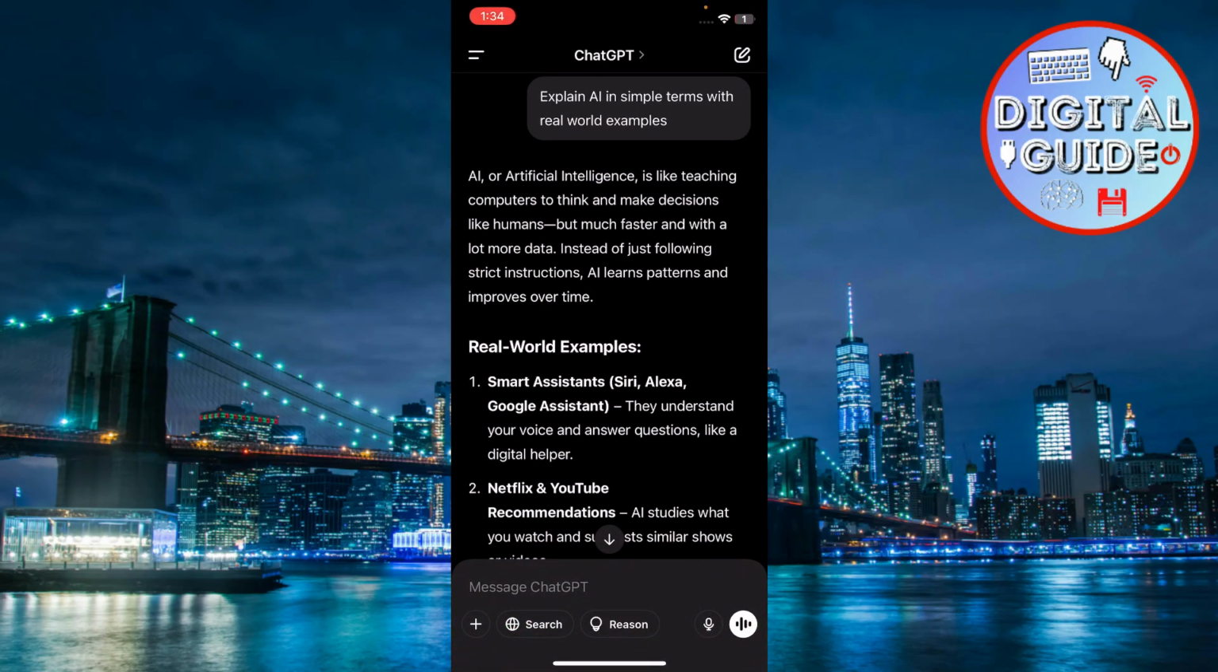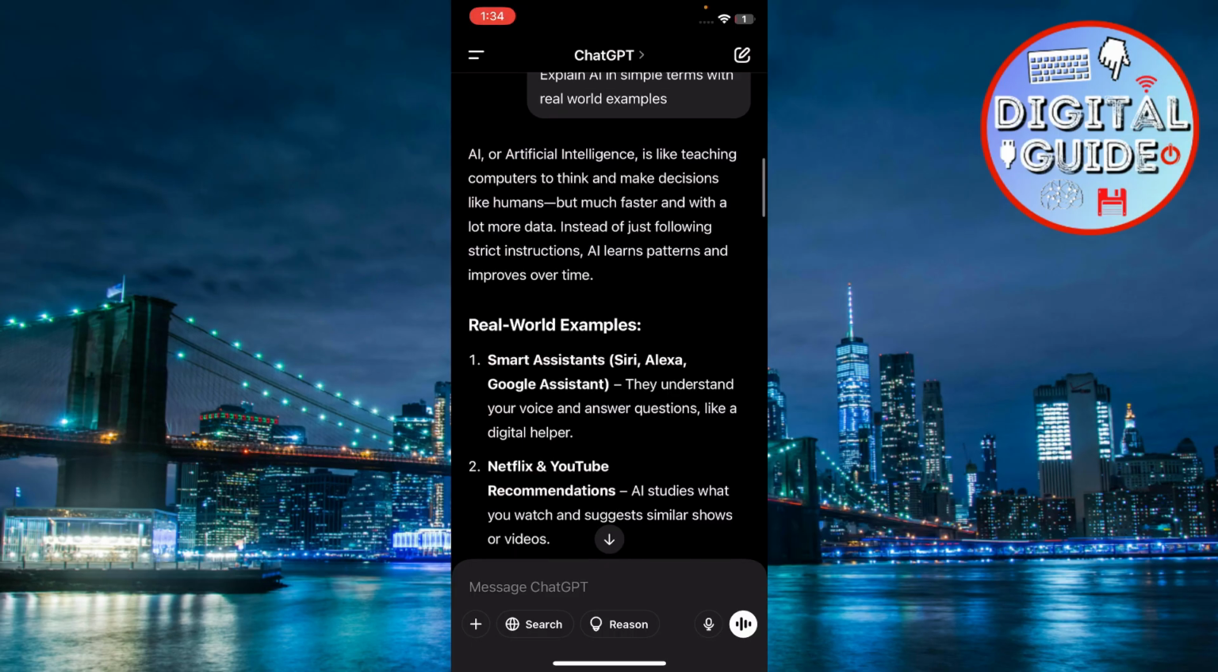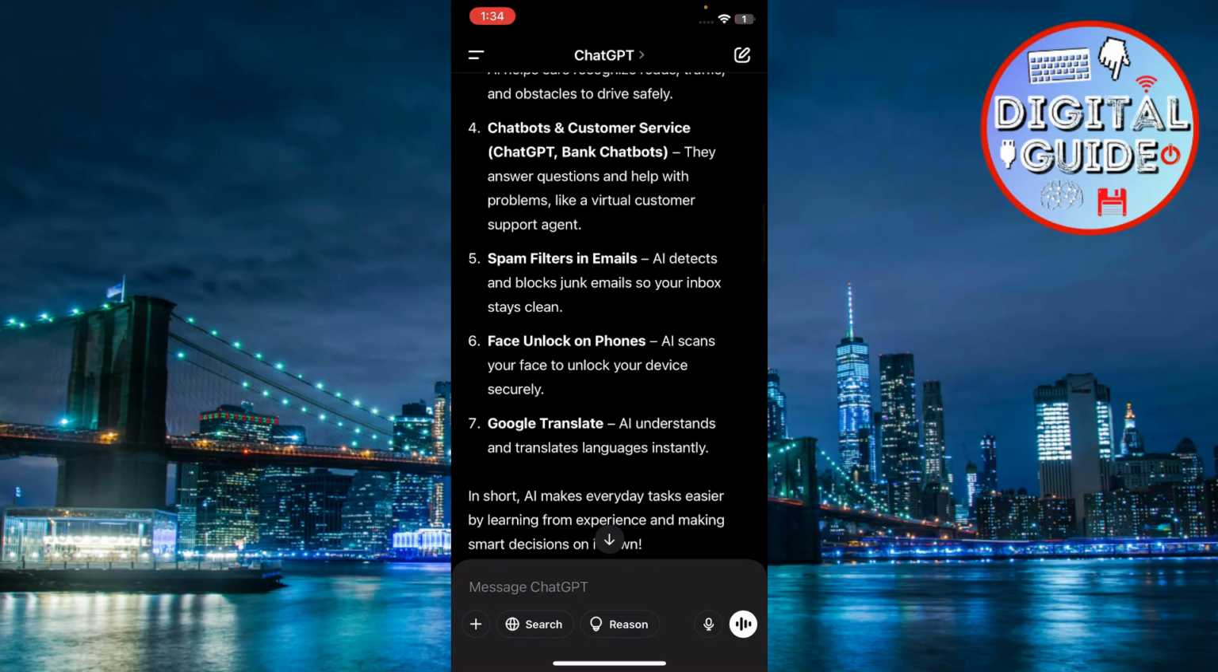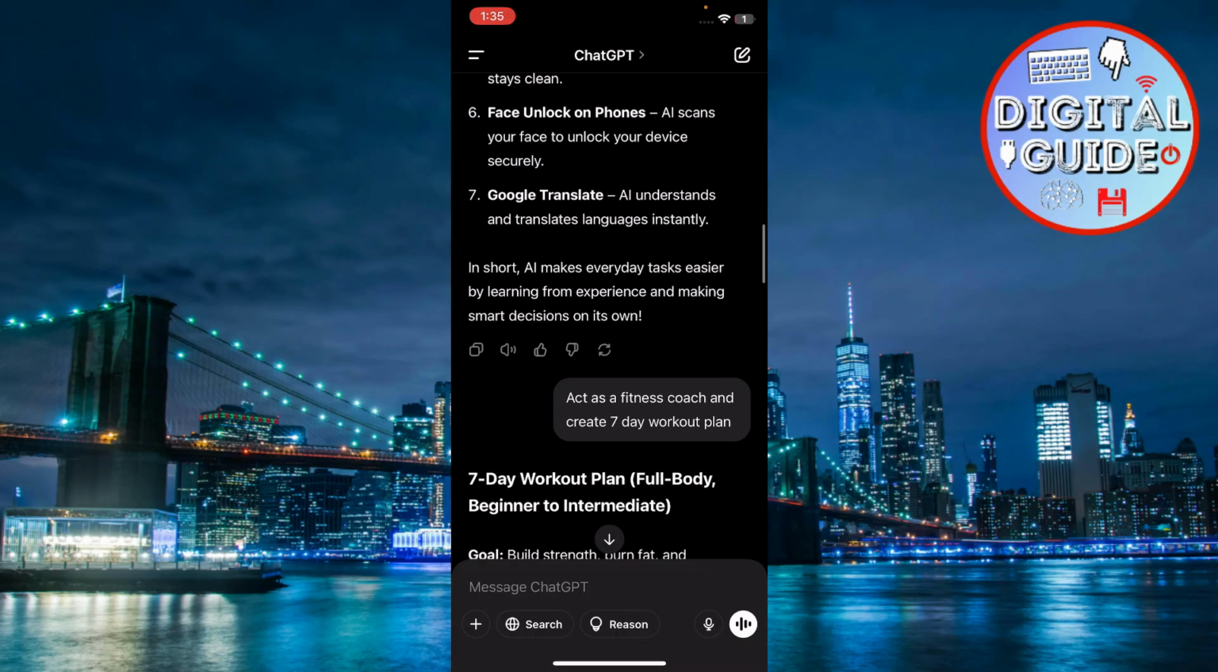Instead of asking general questions, give detailed instructions. For example, instead of saying, "Tell me about AI," say, "Explain AI in simple terms with real-world examples." If you need a follow-up answer, mention the previous details. For example, if you're asking about marketing strategies, specify your industry and audience.